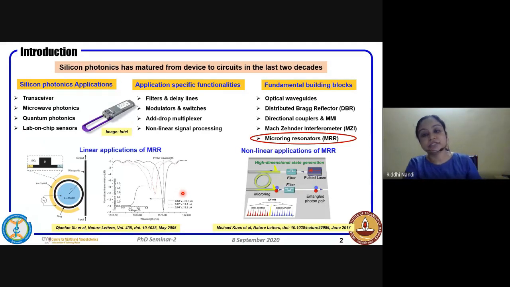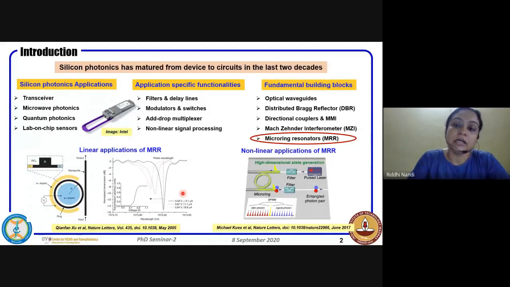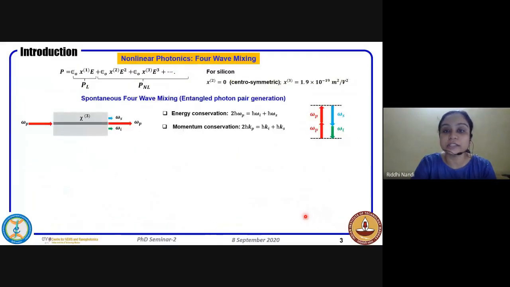The other one, in the nonlinear domain, is mostly used for photon pair sources, so it's mostly for quantum photonics applications. This paper shows that they have launched a very high-power pulsed laser, which acts as a pump, into the ring resonator. As a result of the four-wave mixing process, which is a nonlinear process, you can see the generation of idler and signal photons. Our talk relates to these photon sources.